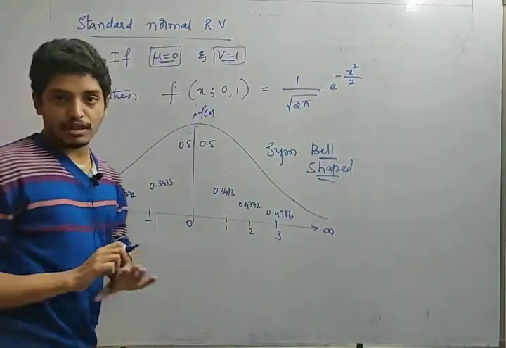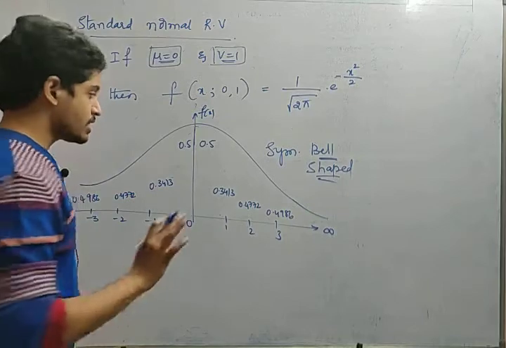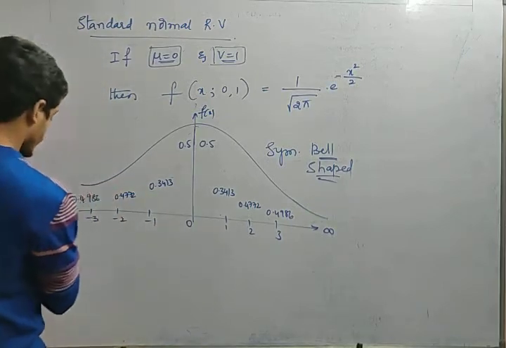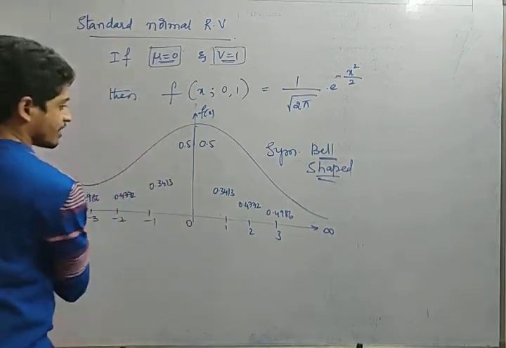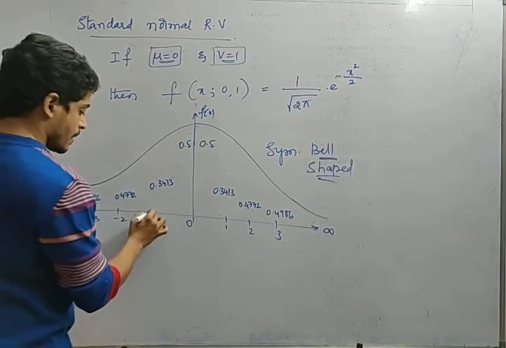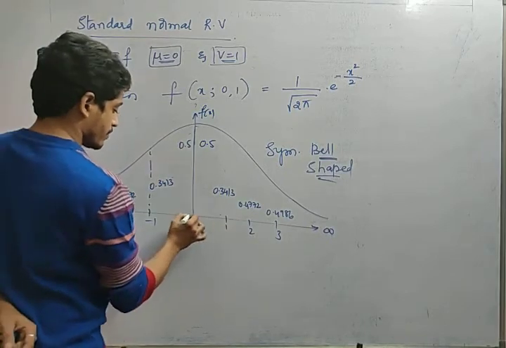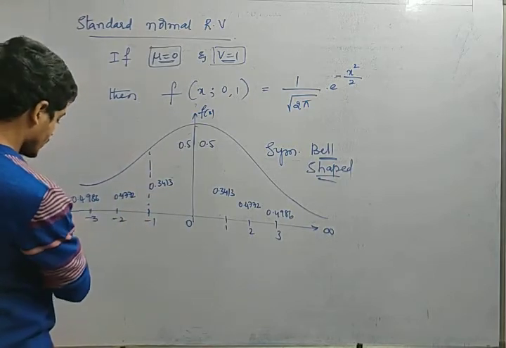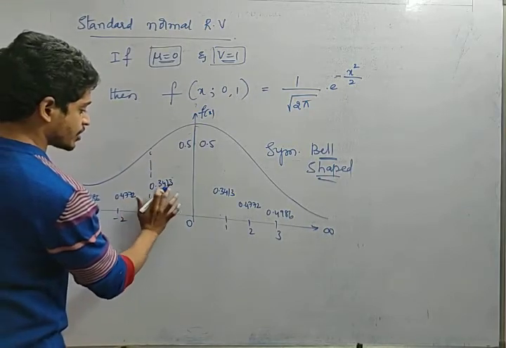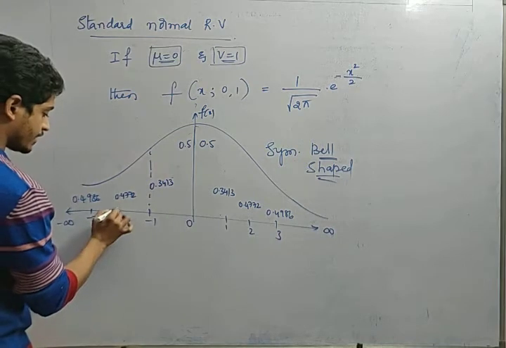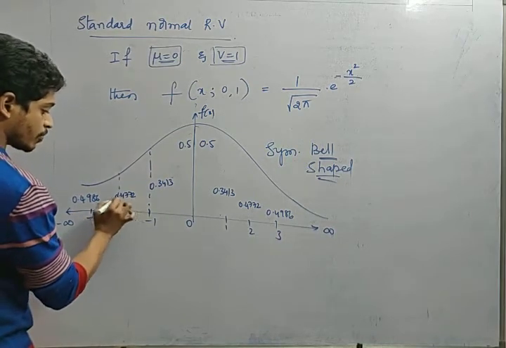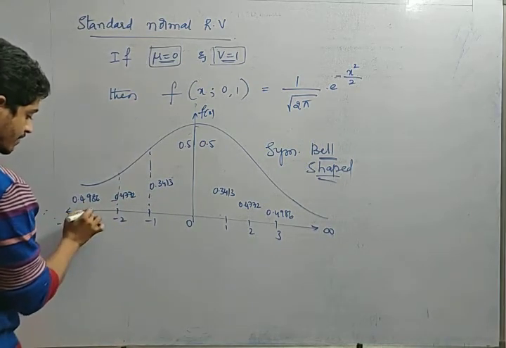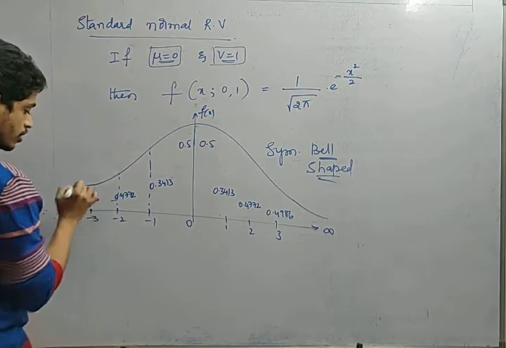Remember the practical values. These values are fixed for a Gaussian random distribution. From minus infinity to 0, the area will be 0.5. From minus 1 to 0 the area will be 0.3413, from 0 to 2 the area will be 0.4747, from 0 to 3 the area will be 0.4986.